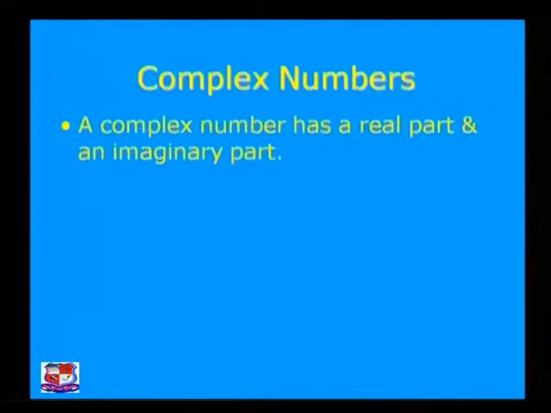So this is some statement for the complex numbers. A complex number has two parts. The first part is the real part, and the second part is the imaginary part.